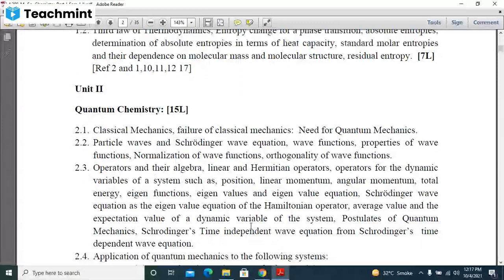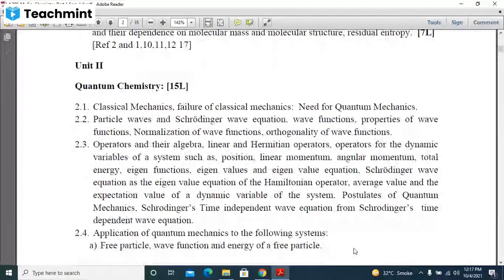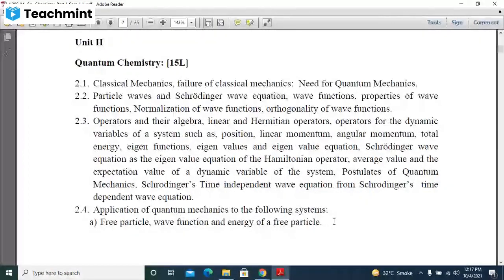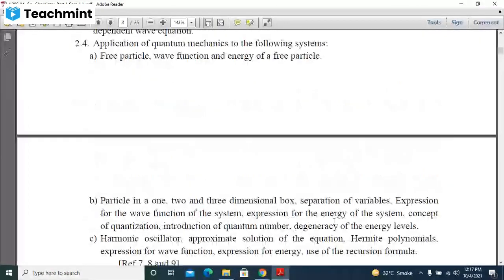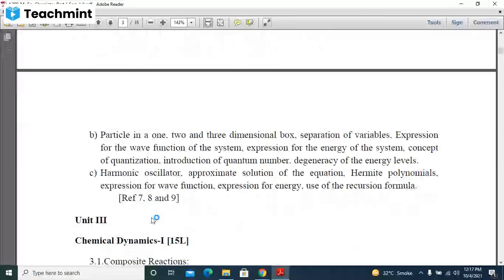Postulates of the quantum mechanics we have seen in the TY. Schrödinger time independent wave equation also we have seen in the TY. Time dependent and time independent, two equations are there, that we will see one by one. And then application of the quantum mechanics to the following systems: free particle, wave function, energy of the free particle, then particle in the 1, 2 and 3 dimensional box, separation of the variable. This part is a different one, it is an extra part. Then the harmonic oscillator, that we will see one by one, don't worry.